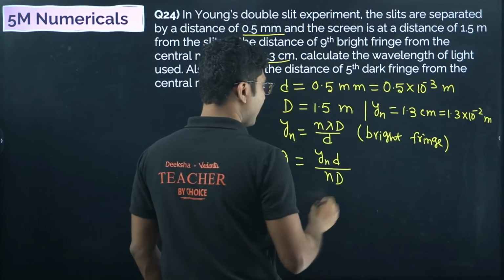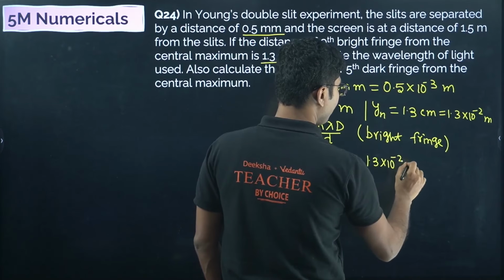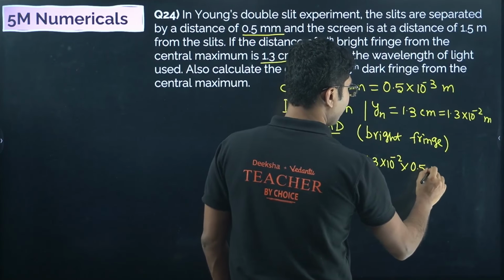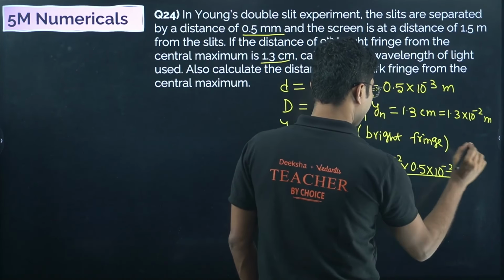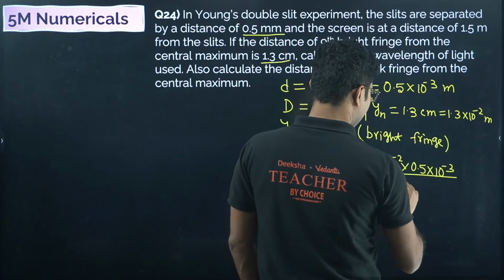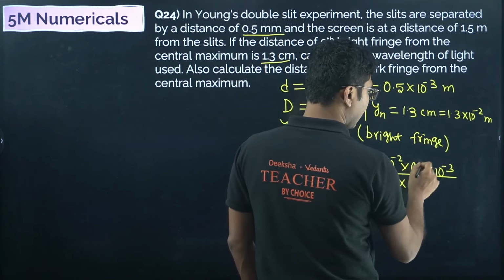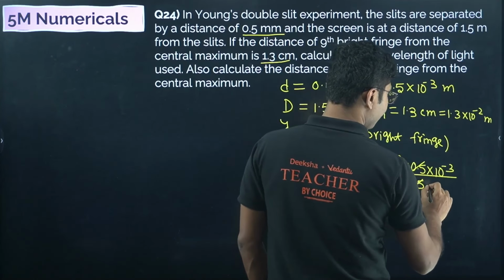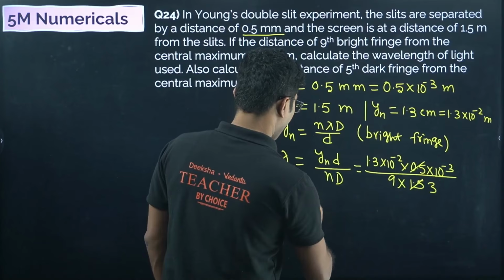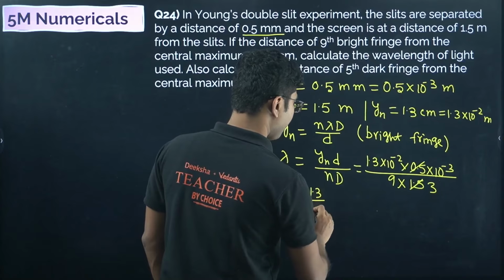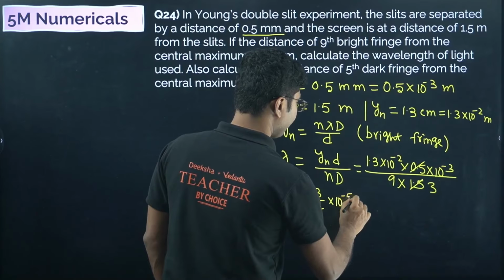Now put all these values over here. 1.3 into 10 to the power of minus 2 into 0.5 into 10 to the power of minus 3, divided by n, which is 9 for the ninth bright fringe, and D is 1.5. Okay, so you can cancel this. You will get 3 fives are 15, and you get this as 1.3 divided by 27 into 10 to the power of minus 5.